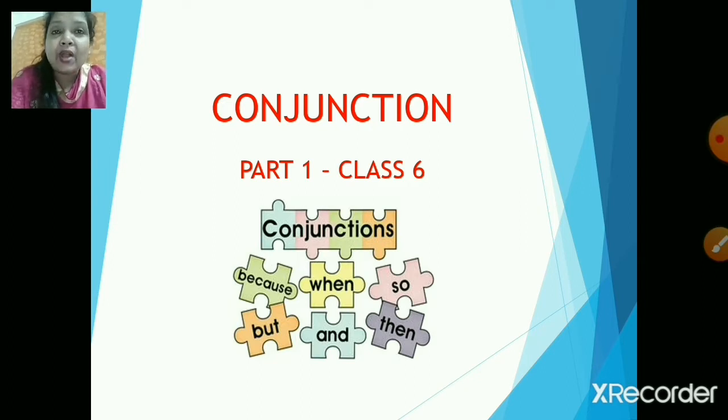So, children, what are we going to do today? Yes, we are going to start a new topic in grammar, and the name is conjunctions. Today we will be doing part 1, and in the next video, we are going to continue with part 2. So now, children, you have to take a book and a pencil or a pen and make sure that whatever discussion your teacher is going to have with you, you can make a note of all the important words. And yes, don't forget that we are going to do a lot of activity in this particular video. So yes, we are going to have a lot of fun. So without wasting the time, children, let us quickly start with this topic.